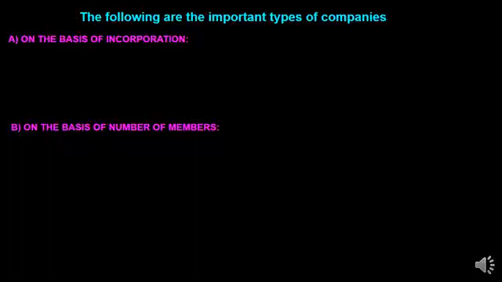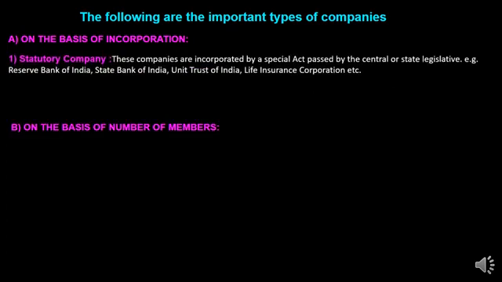So student, first, on the basis of incorporation, the first one is a statutory company. So what is a statutory company? These companies are incorporated by a special act, meaning a special act is given to this kind of company, like LIC, Unit Trust, State Bank.